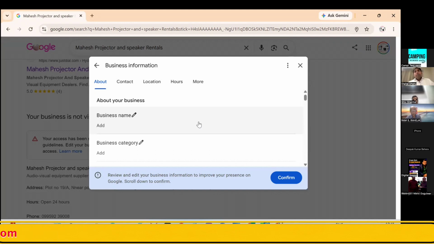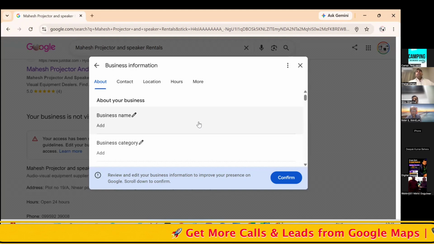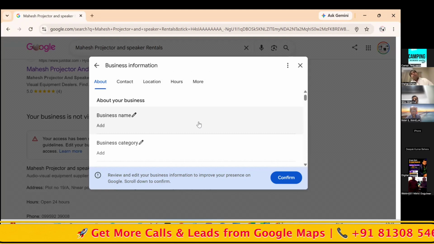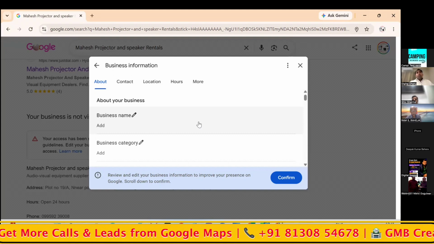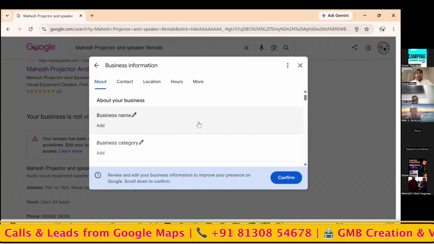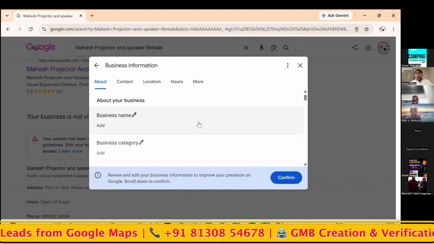Don't change the name. Sometimes Google accepts, sometimes it may cause a problem, because it's not only about changing the name in one place. You need to go and change the name on the Facebook page, on the Insta account, on Just Dial, on IndiaMart, in all other places. So changing the name is generally not recommended. The primary name you should not change.